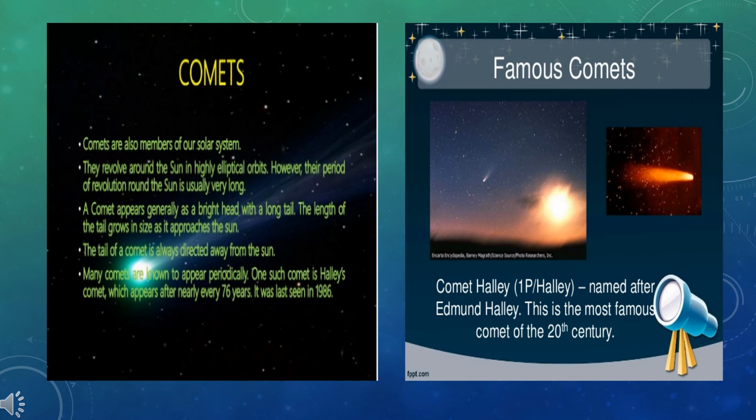There are some comets which appear after fixed intervals of time. Such comets are called periodic comets. Halley's Comet is one such periodic comet which is visible once in 76 years.